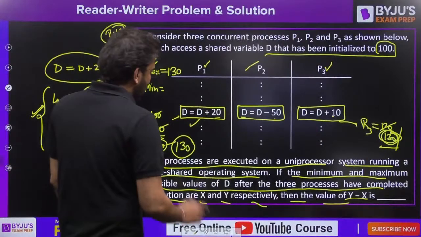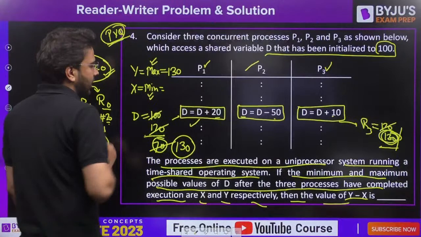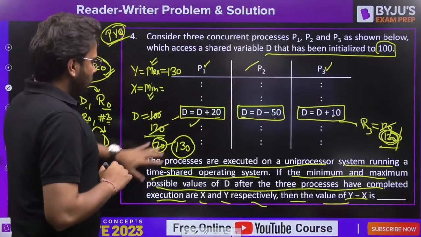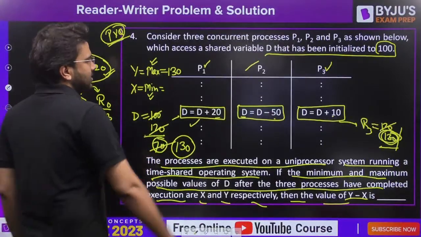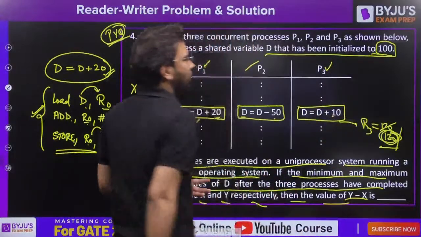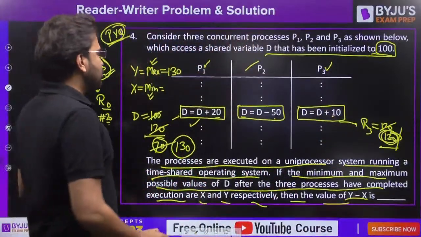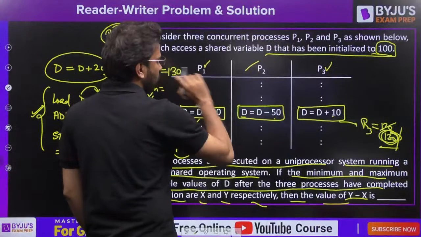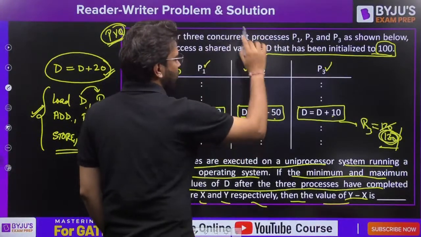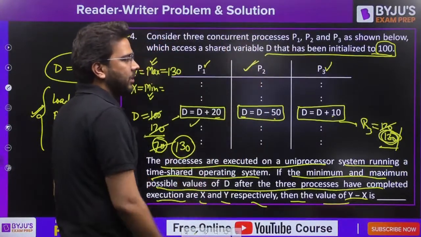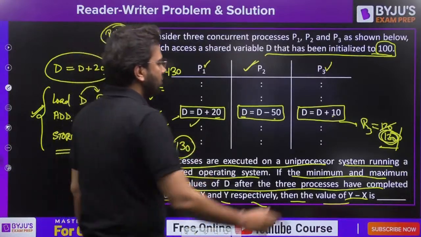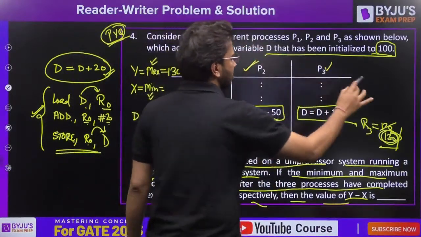Right, now let's talk about the minimum value. So one case is done. Again, let's consider the initial value is 100. We need to find the minimum value here. So carefully see. Let's execute P2 first, because we need to find the minimum value. So first perform the subtraction.